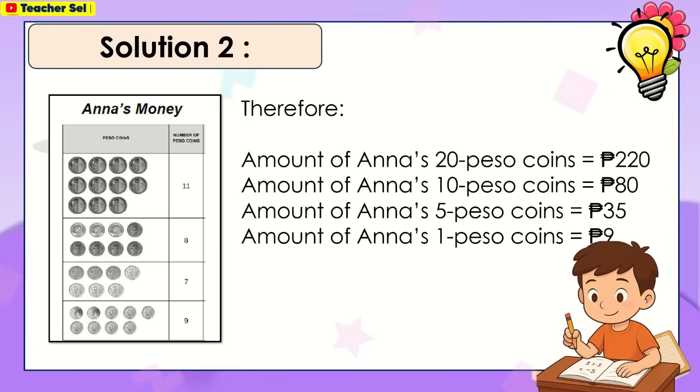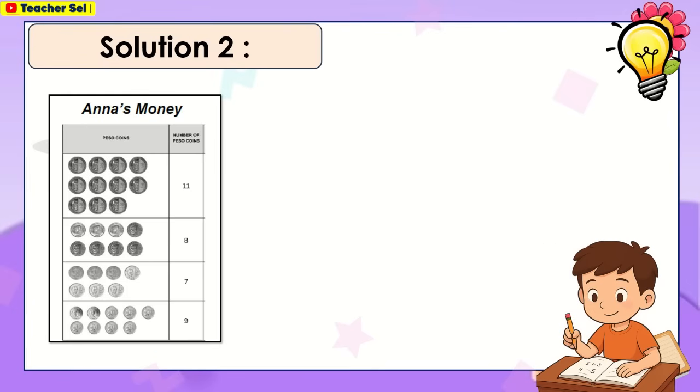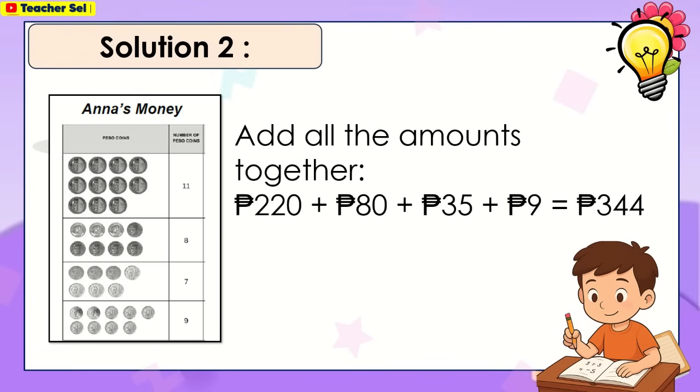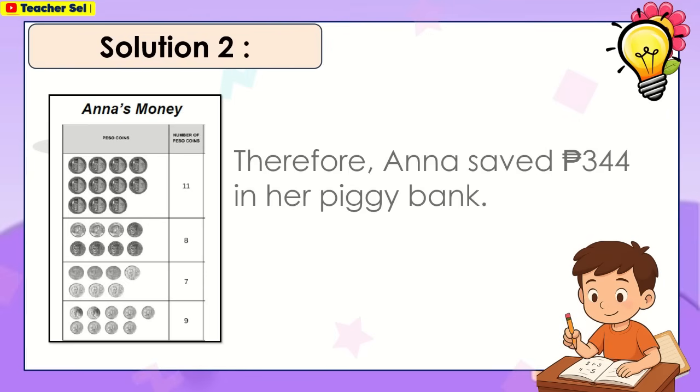Therefore, the amount of Anna's 20 peso coins is 220 pesos. 10 peso coins, 80 pesos. 5 peso coins, 35 pesos. 1 peso coins, 9 pesos. Add all the amounts together. We have 220 pesos plus 80 pesos plus 35 pesos plus 9 pesos is equal to 344 pesos. Therefore, Anna saved 344 pesos in her piggy bank.